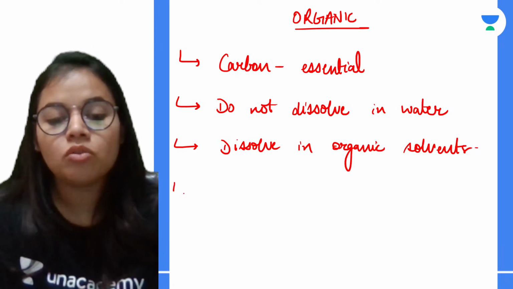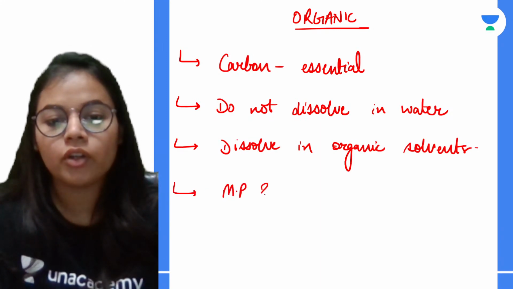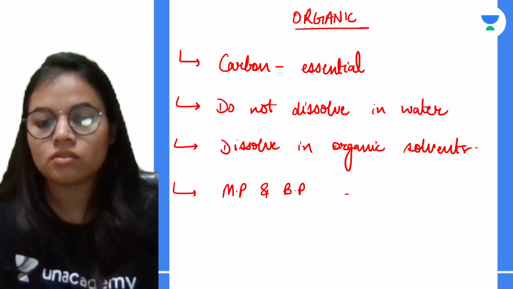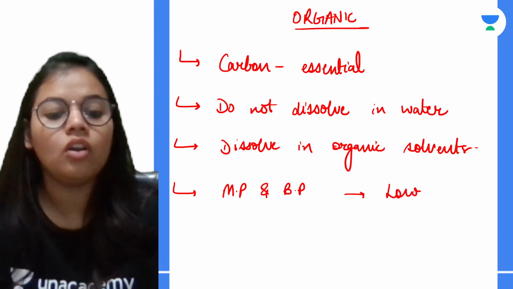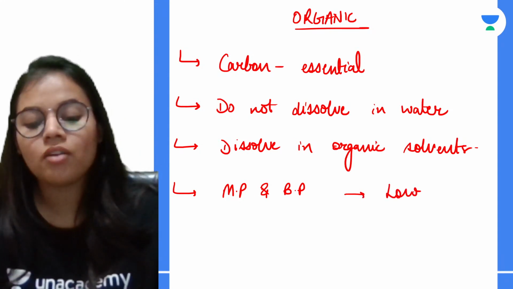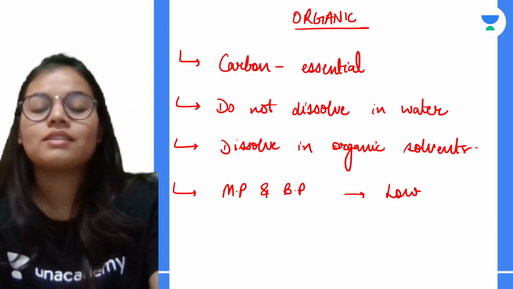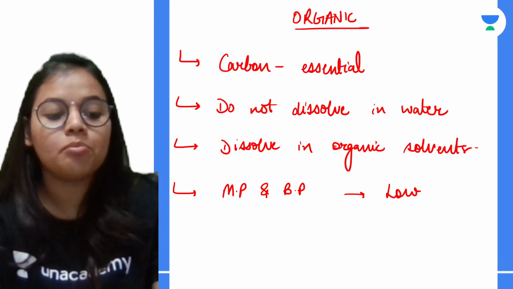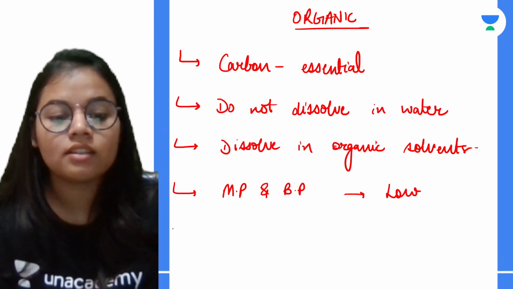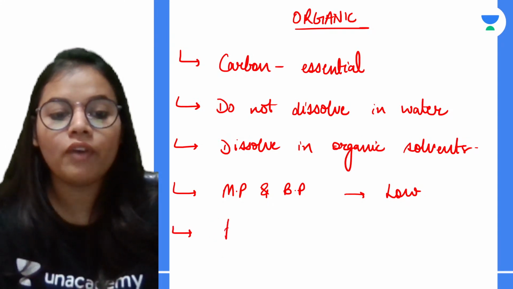After that इनका जो melting point and boiling point होता है, it is generally low. So organic compounds, they have got low melting and boiling point as compared to the inorganic compound. Next is they form covalent bonds.